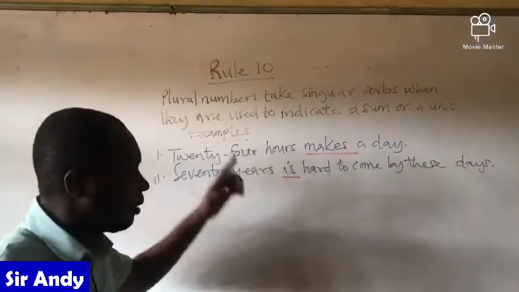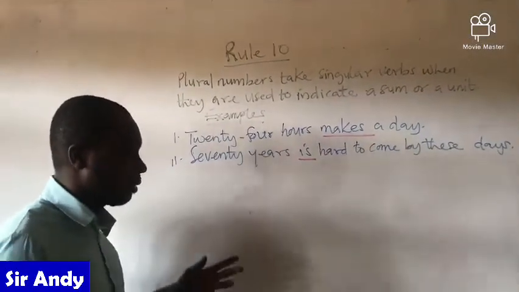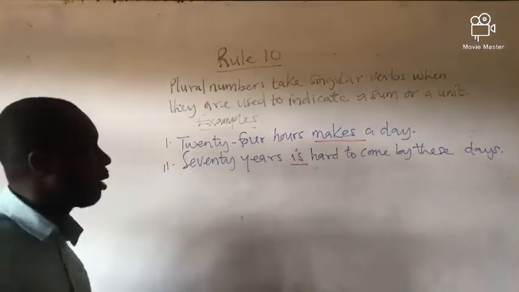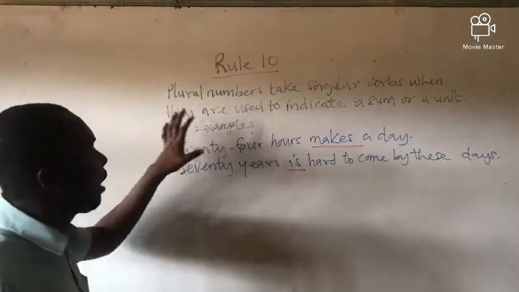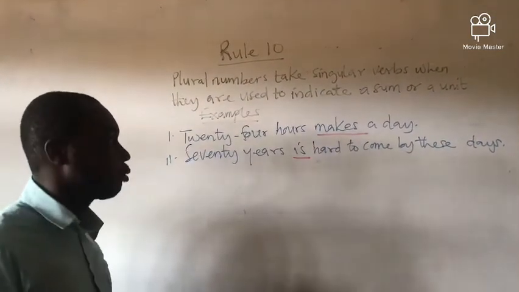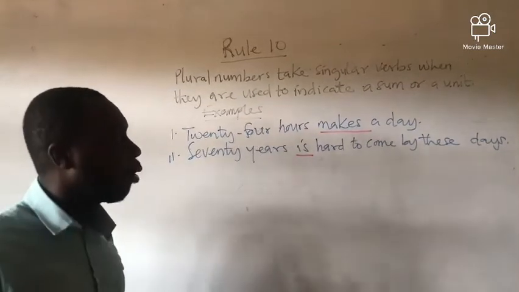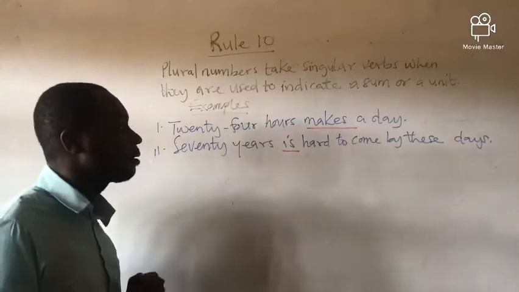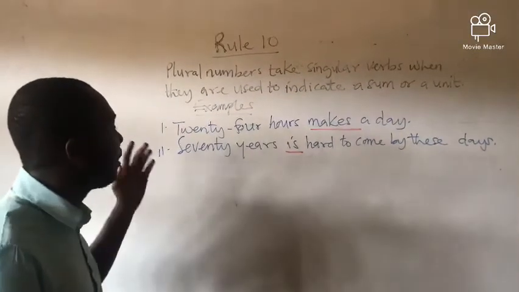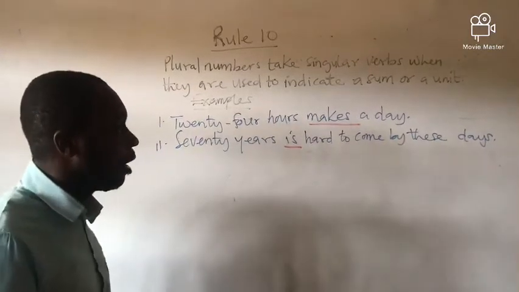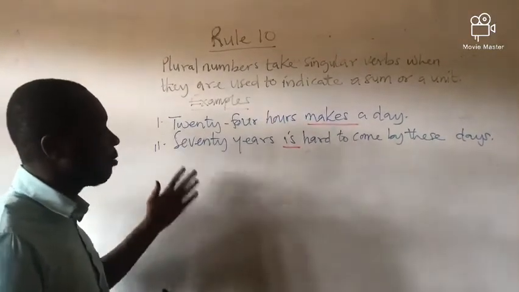Rule 10, as part of the rules of this section we are treating, being the final rule of subject-verb agreement, also says that plural numbers take singular verbs when they are used to indicate a sum or a unit. Plural numbers take singular verbs when they are used to indicate a sum or a unit. So let's take a few examples.